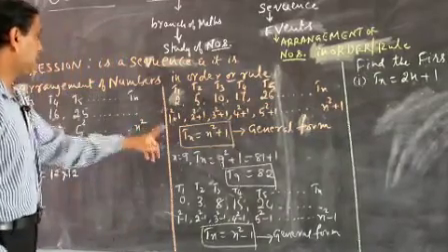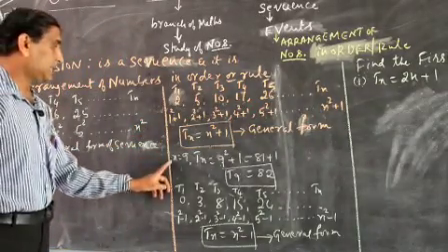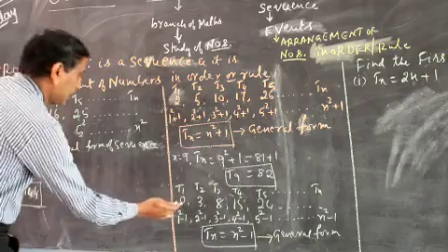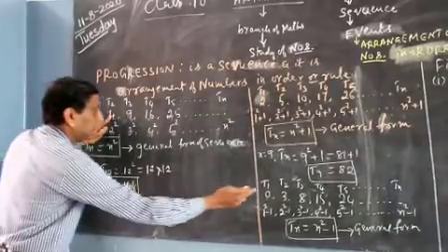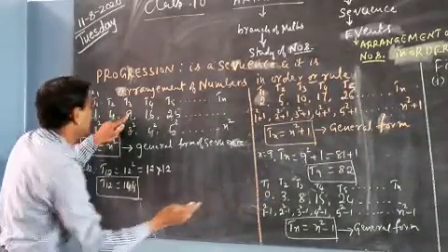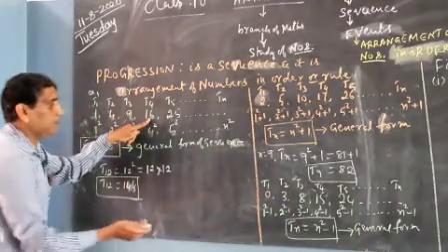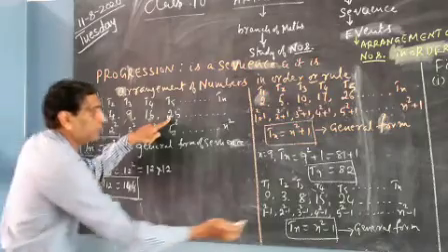This is the second sequence. I have written one more example for the third sequence, based on the first one only. Observe the terms of the first sequence and the terms of the second sequence. Here 1 is the first term and 0 is the first term. 4 is the second term and 3 is the second term. 9 is the third term, 8 is the third term. 16 is the fourth term, 15 is the fourth term. 25 is the fifth term, 24 is the fifth term.